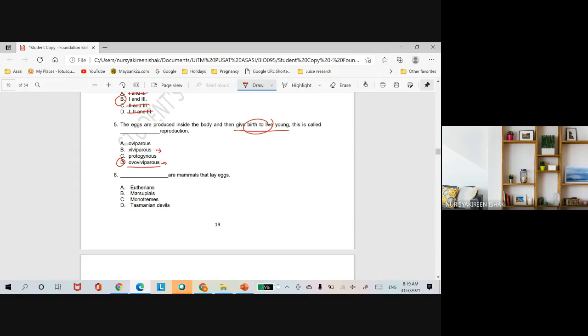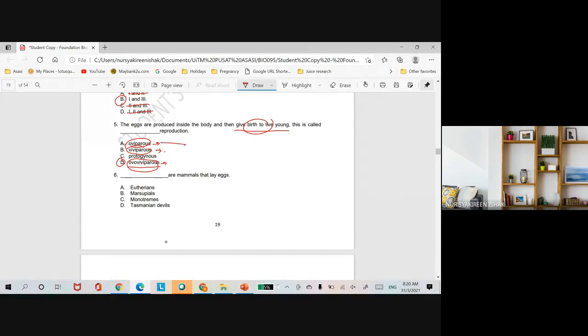Okay, mammals are viviparous animals, and then for oviparous, those are for animals that produce egg. Okay, they lay egg, and the egg is hatched outside of the mother's body. For both oviparous and ovoviviparous, the embryo depends on the egg yolk, okay, for the nutrition. Kalau viviparous depends on the placenta, okay, to provide nutrition.